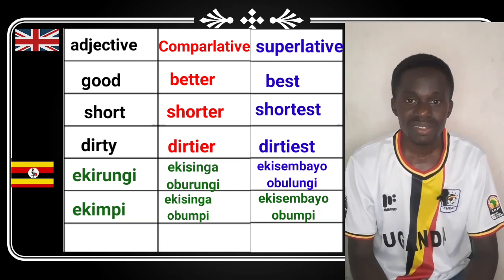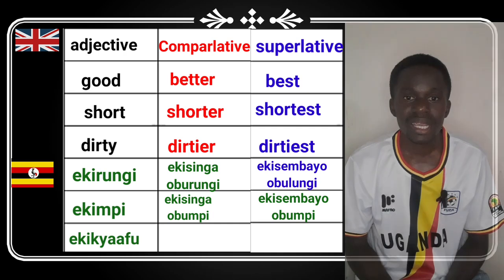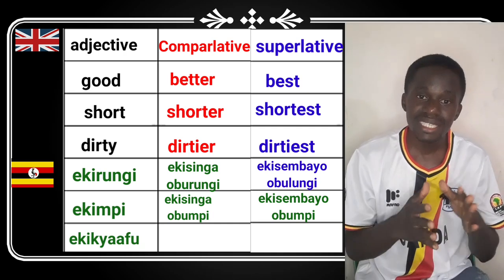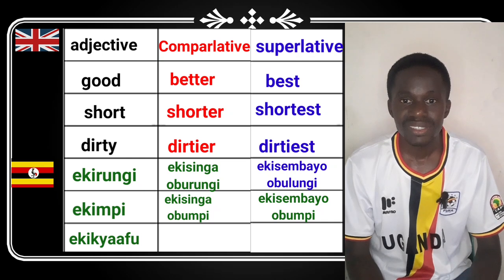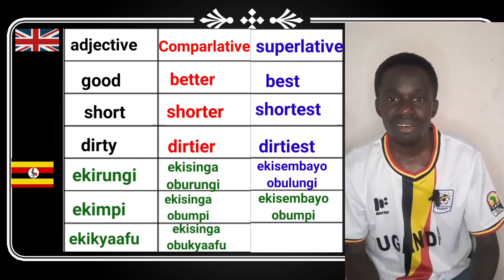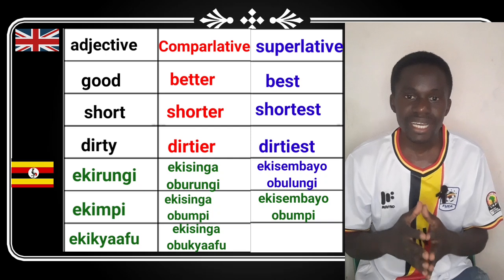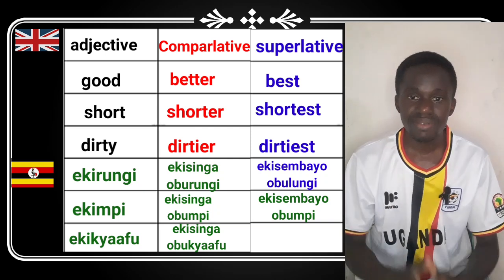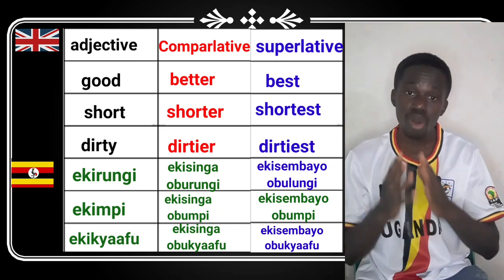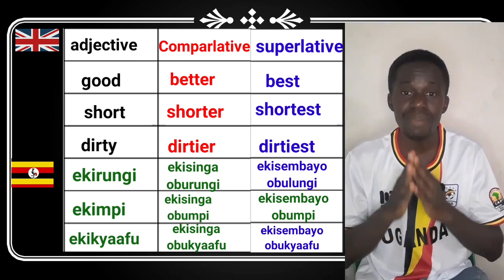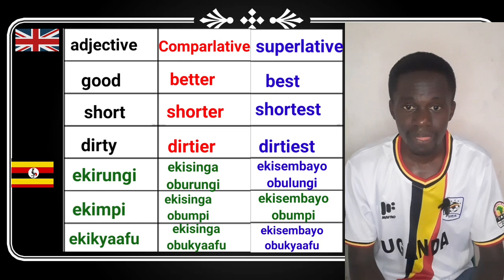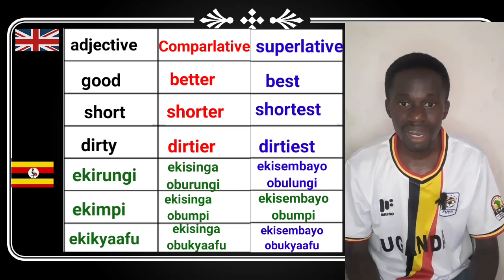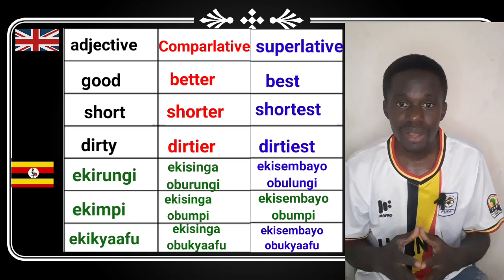And this in Luganda is ekikyafu. Dirty is ekikyafu, ekisinga obukyafu. Then in superlative it is ekisembayo obukyafu, at its peak. Once again, ekikyafu, ekisinga obukyafu, ekisembayo obukyafu.